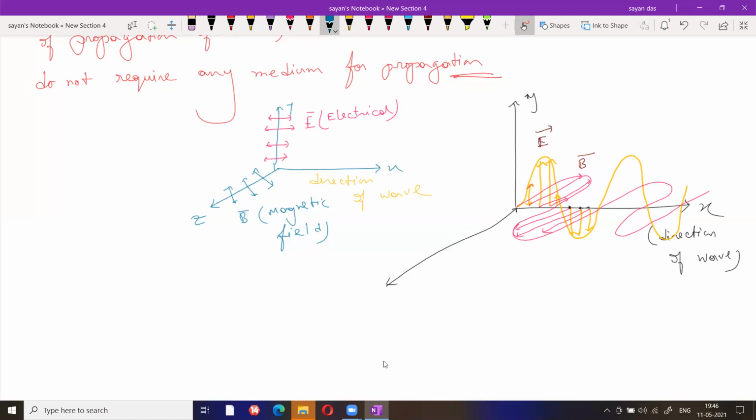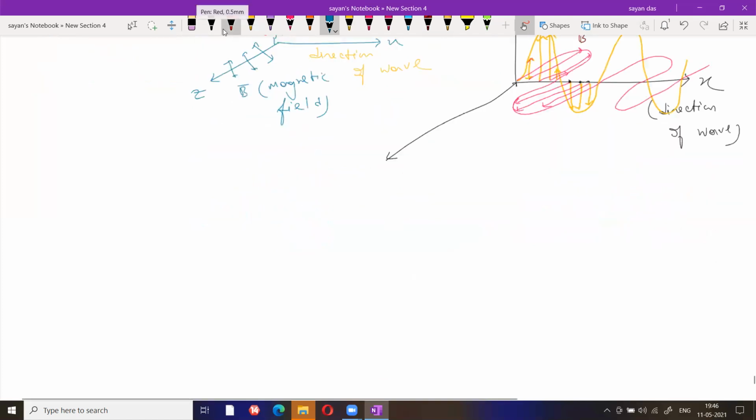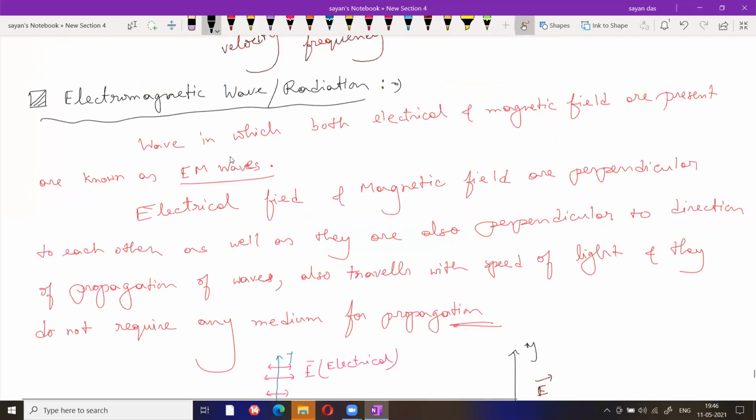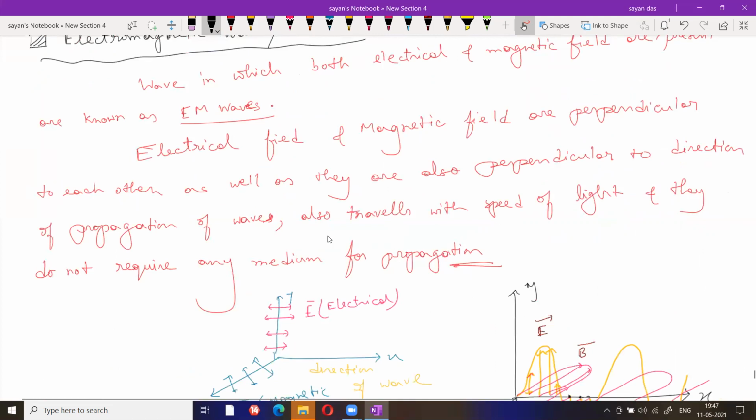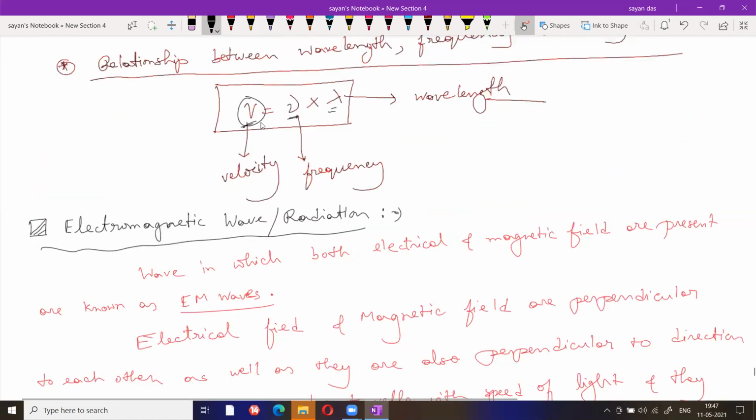Now the last part for today's class, increasing order of wavelength. That one I'll do next class. Before that, just write down. We already know this formula, velocity equals nu into lambda. An electromagnetic wave travels with the speed of light. This is also the velocity, which represents the speed.